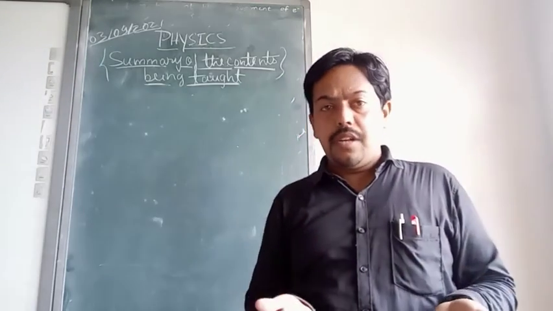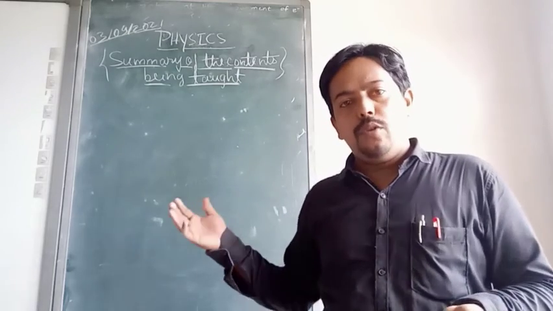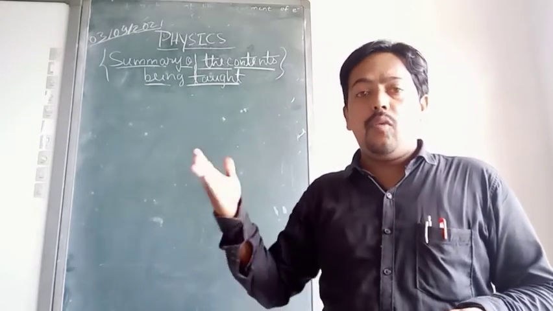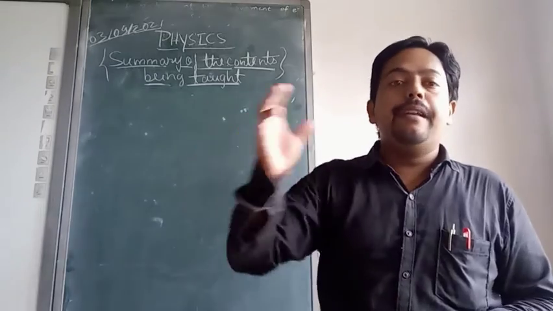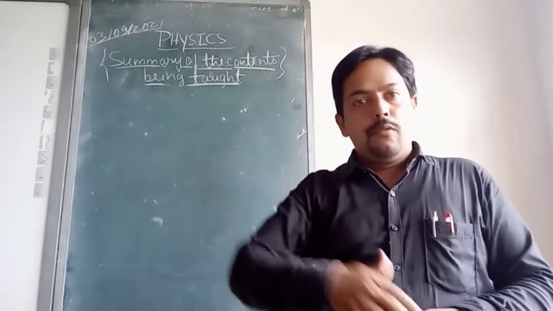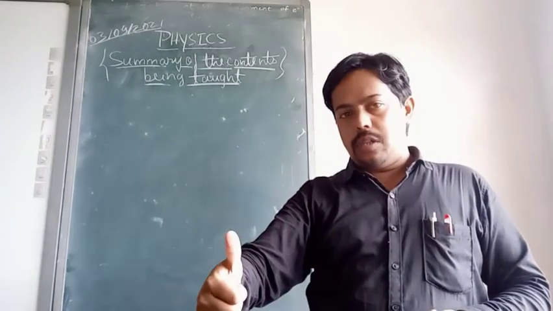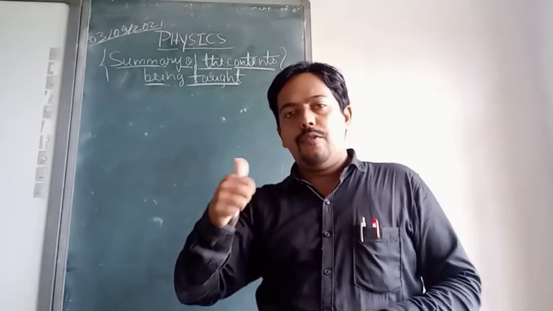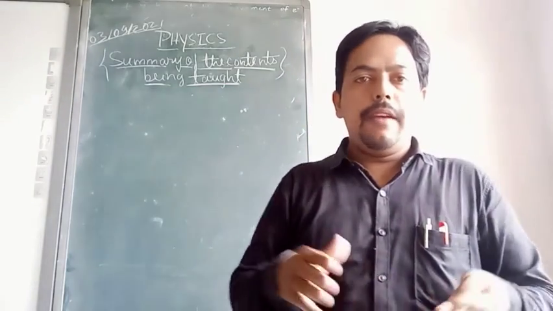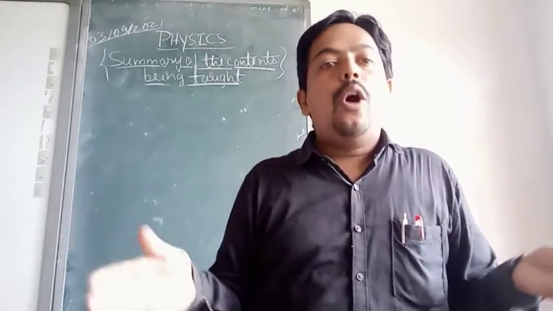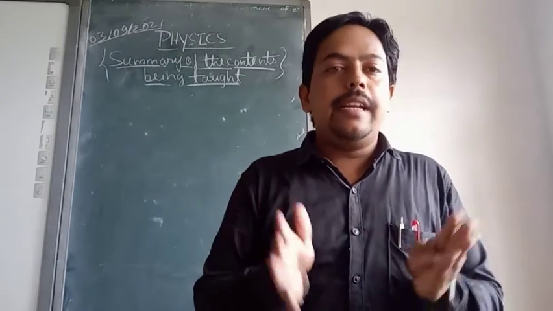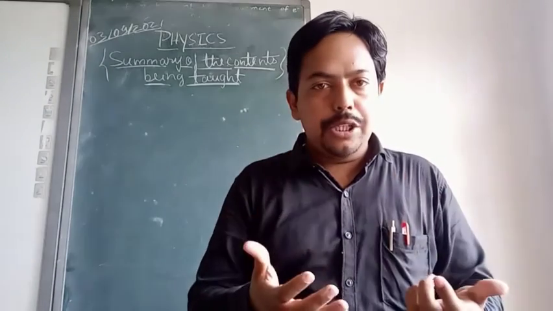And after discussion of those graphs, we discussed what? We have discussed different physical quantities. For example, if we are talking about velocity, then velocity can be of two types. There can be average velocity, or there can be instantaneous velocity, depending upon our condition.